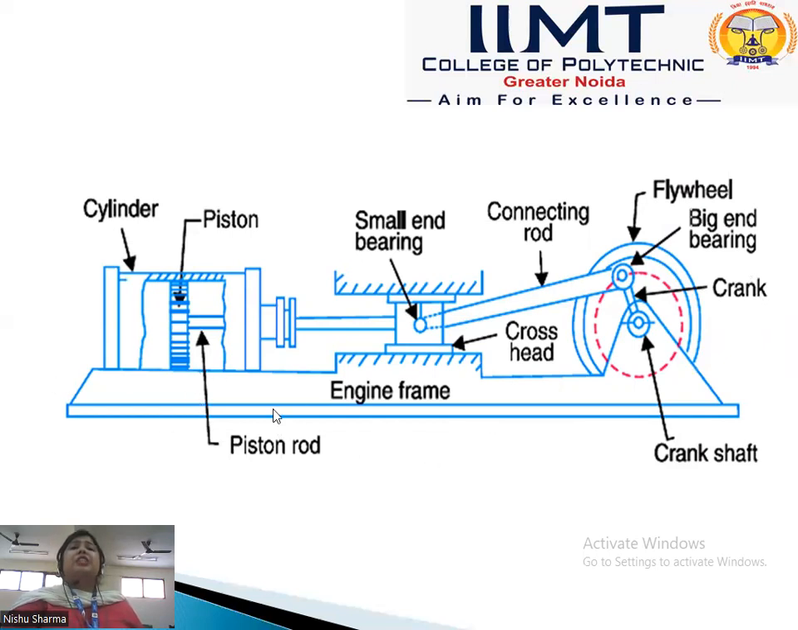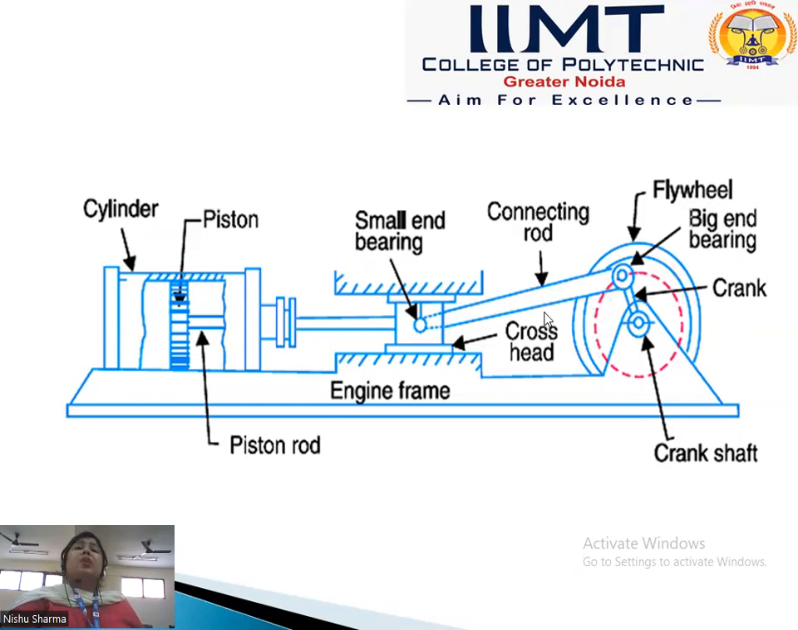The first one is the engine frame, which is the fixed link. The other link is the crank, which moves relative to the engine frame, and there is a relative motion between the engine frame and crank. Then the crank is the second link. When the crank rotates about a fixed center, the crank is attached to a connecting rod by the big end bearing. Then this connecting rod oscillates about the pivoted axis, and the connecting rod is called the third link.